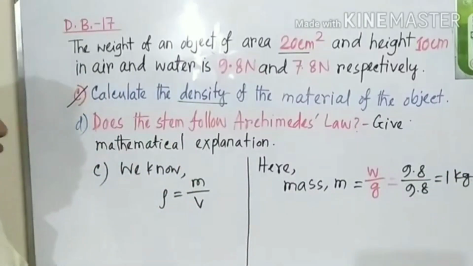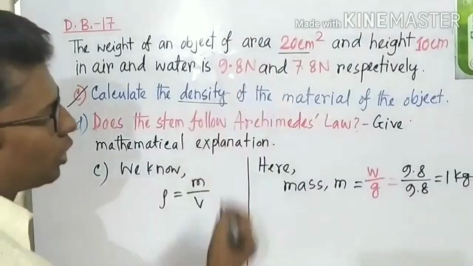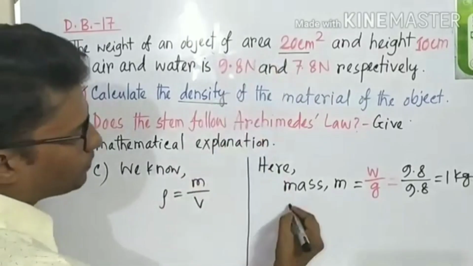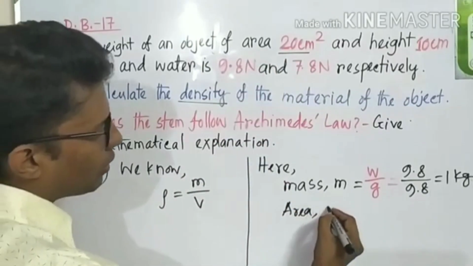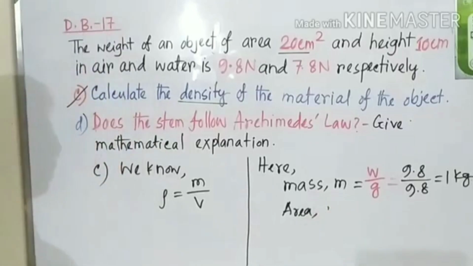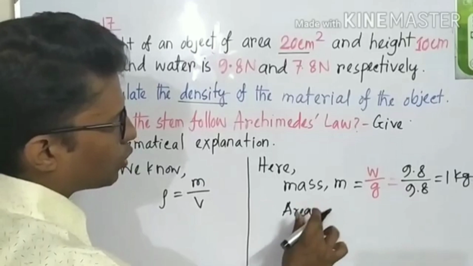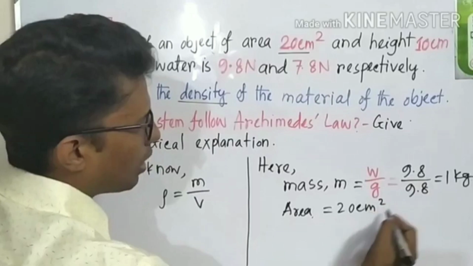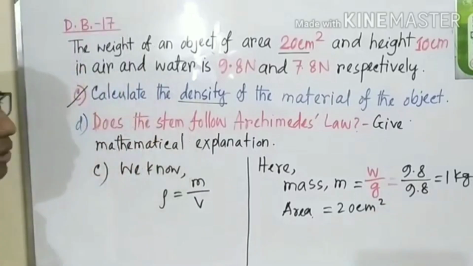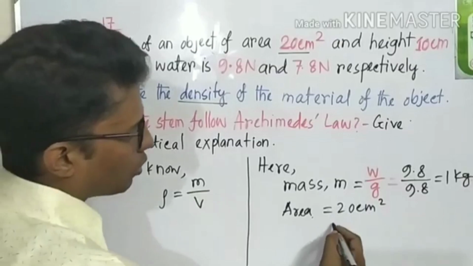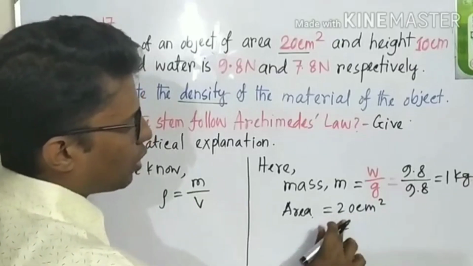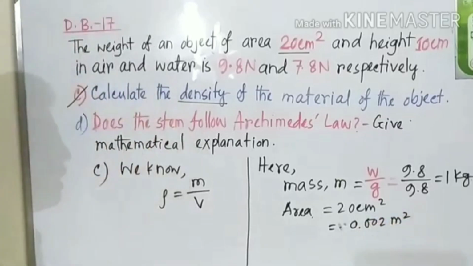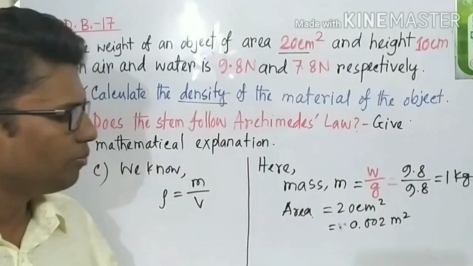Now we will go with the volume. So what is the volume? Here we have got the area, which is about 20 centimeters square. But we have to convert this to meters. When we convert this, we can write 0.002 meters square. This is the area when we have converted it to meters.